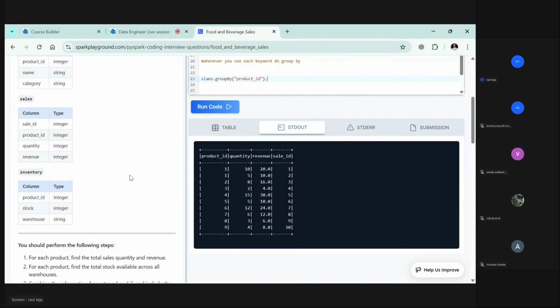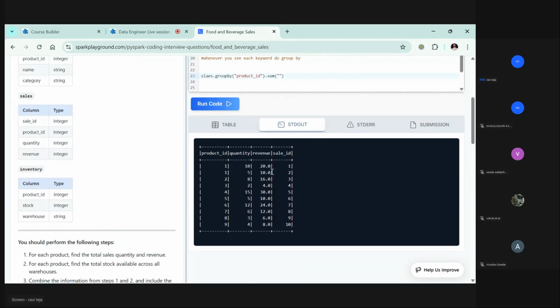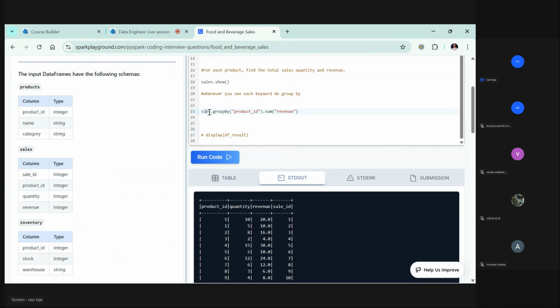Now what they wanted to see is total sales quantity and revenue. Then we'll go with aggregation. Before going with aggregation, let's do sum. Let's try to sum this revenue. This name I gave it wrong.